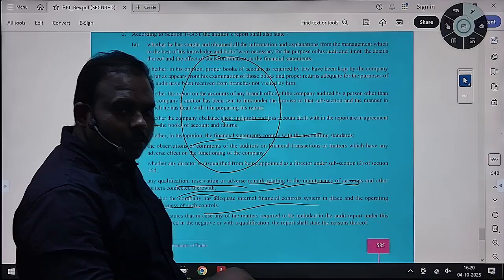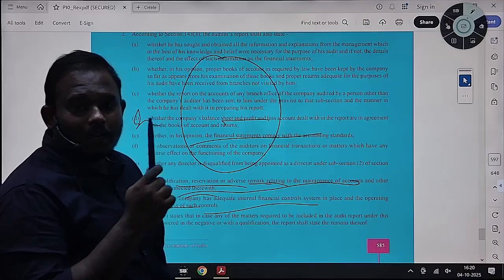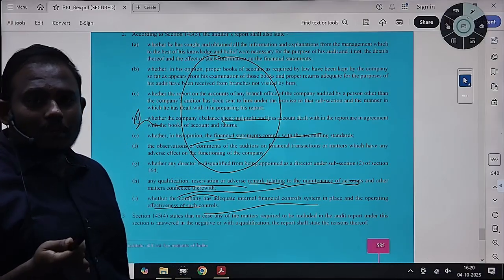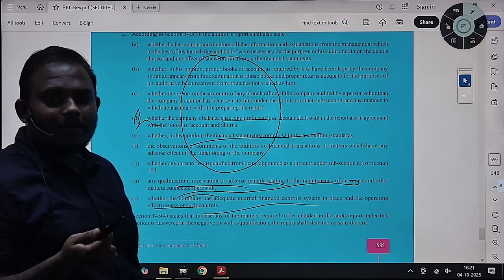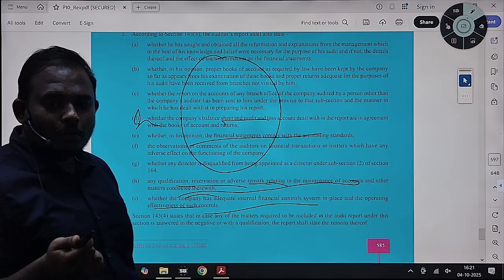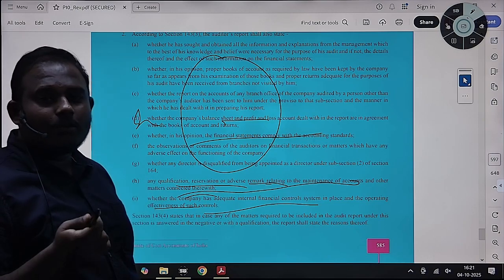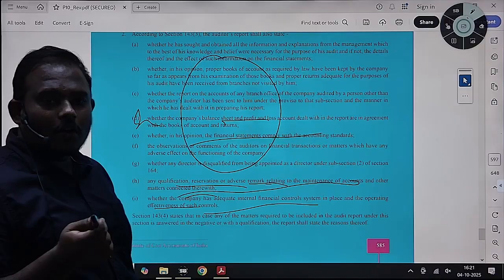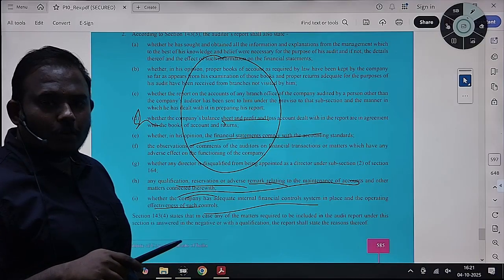In addition to this, there are 4 more points which we have discussed. Like whether dividend has been transferred within the stipulated period or not, that is, unpaid dividend to the investor education fund. And one more point, audit trail: whether the company is using accounting software with an inbuilt audit trail or not, whether it has not been tampered with, and whether it has been maintained throughout the period or not.